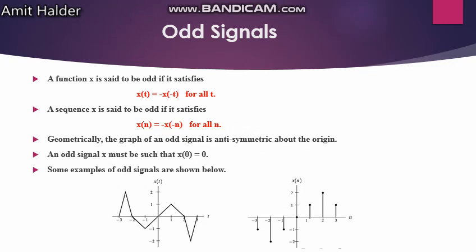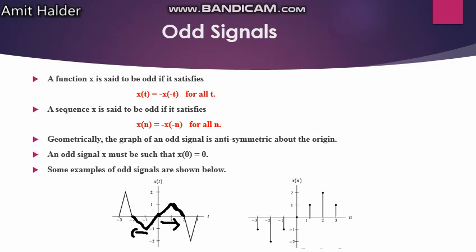Now you can see an example of an odd signal and why it is anti-symmetric. From 0 to 2, there is a positive trend of this shape. From 0 to minus 2, there is a negative trend, just the opposite of it.